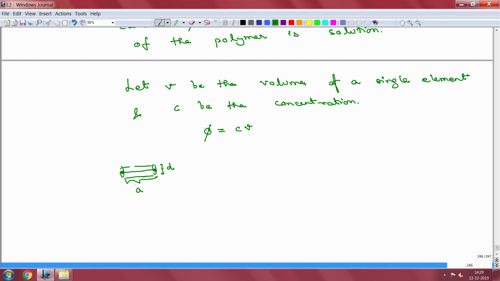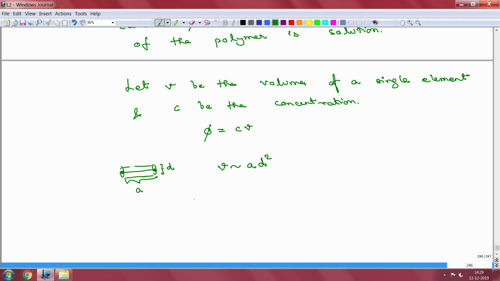This is a single segment of the polymer. So, then v scales as a times D square. This is the volume of this cylinder without that pi by 4. Right. So, I am dropping that same number over there.